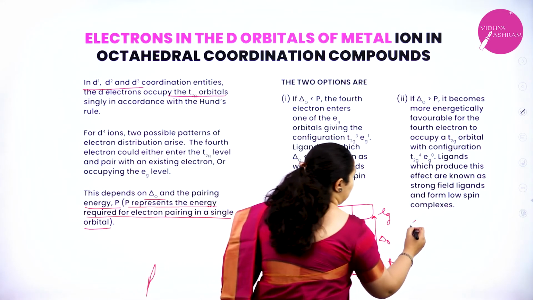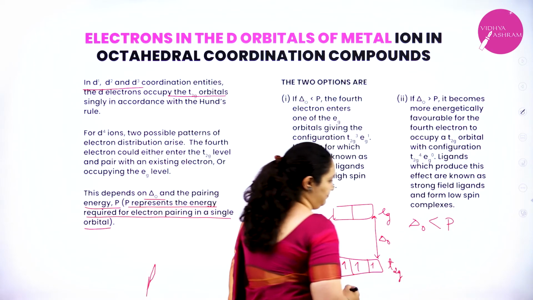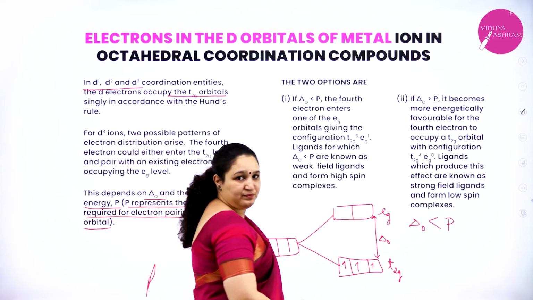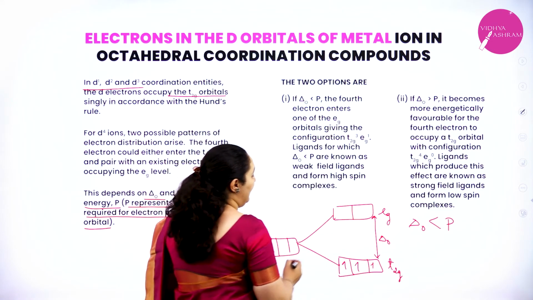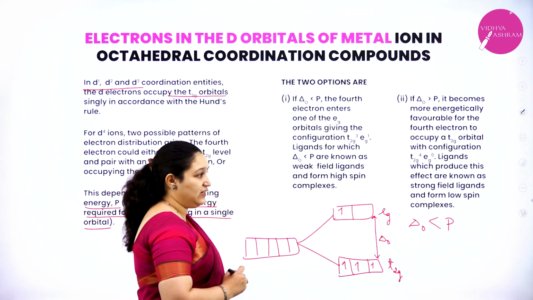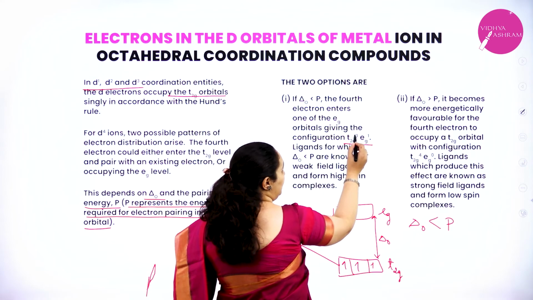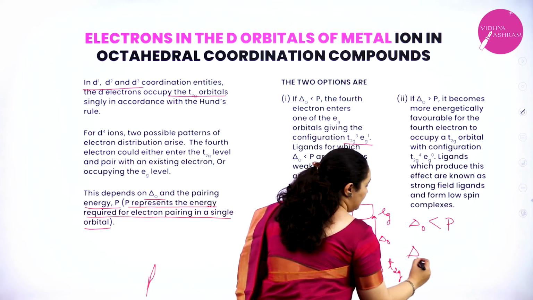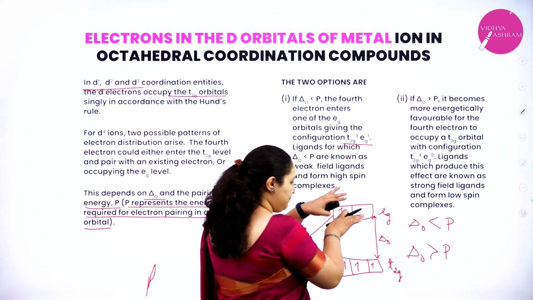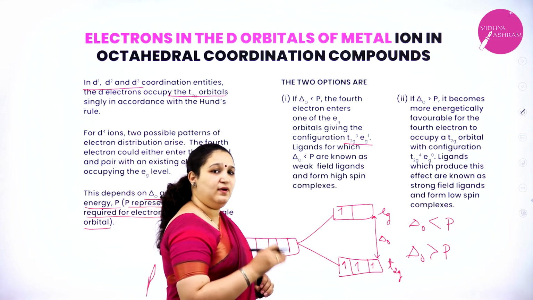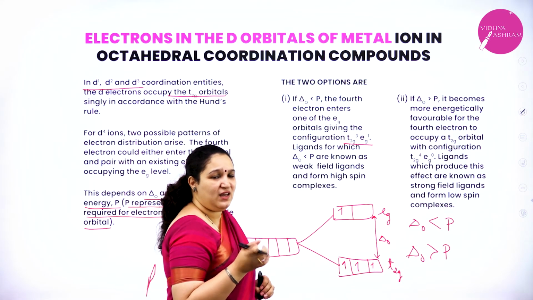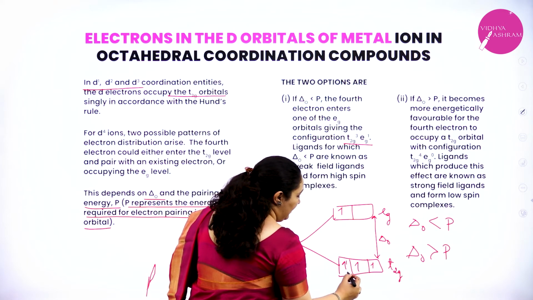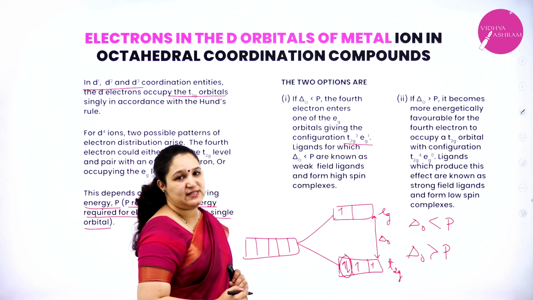If delta O is less than P, that is, if pairing energy is more and delta O is smaller, then the 4th electron will enter the eg level and will get the electronic configuration t2g3 eg1. If delta O is greater than P, that means the splitting is more and the energy required for pairing is less, then it will not go into the eg level, it will start pairing up in t2g itself.